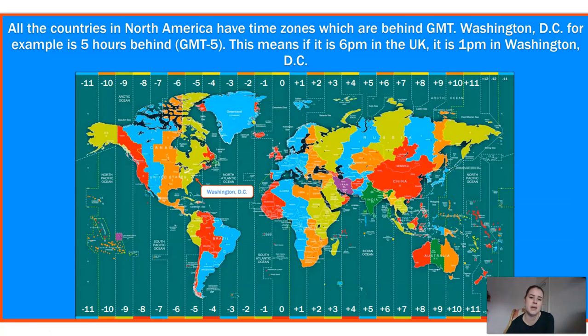So that means if it's 6 p.m. here in the UK, we then would count backwards. So 5, 4, 3, 2, 1. That would make it 1 p.m. in Washington, D.C.